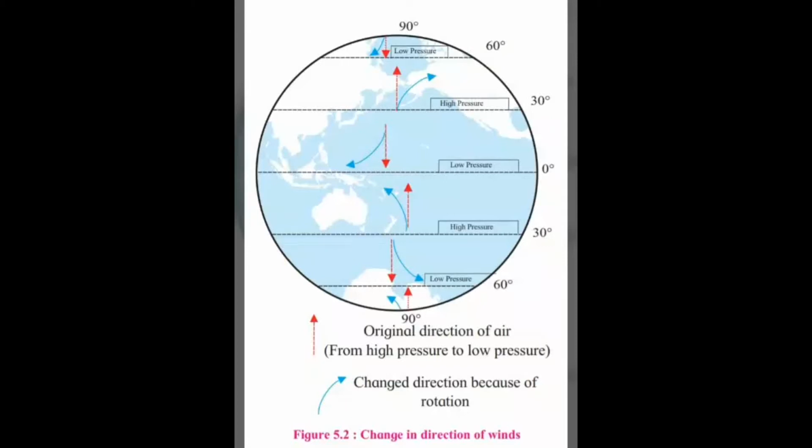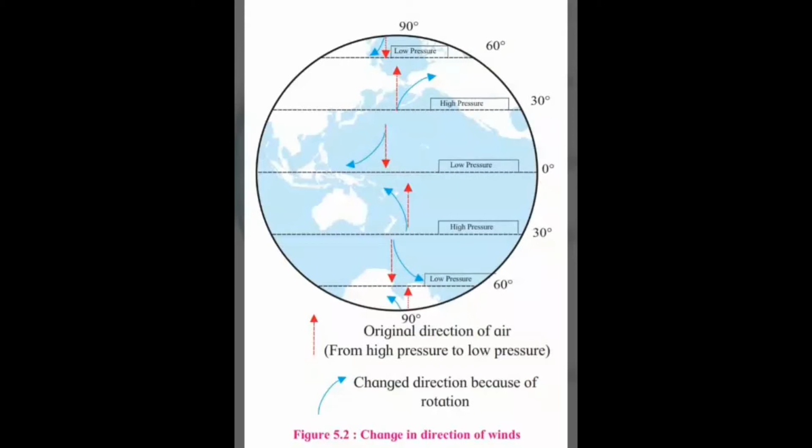When we consider the Earth as a whole, we find the direction of the wind is influenced by the rotation of the Earth. In the northern hemisphere, winds get deflected towards the right of their original direction, whereas in the southern hemisphere, they deflect toward the left of their original direction.